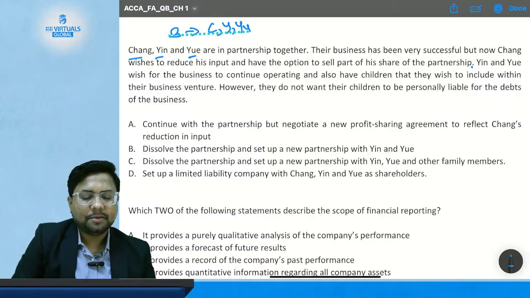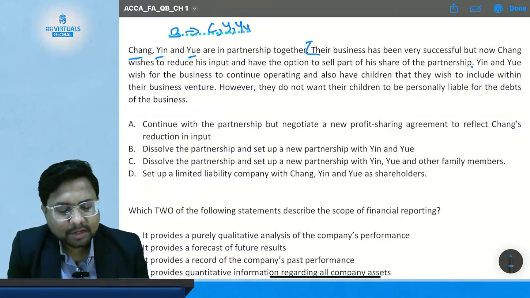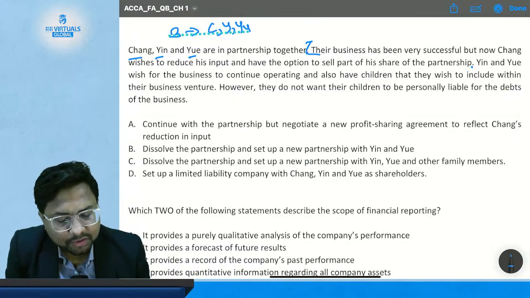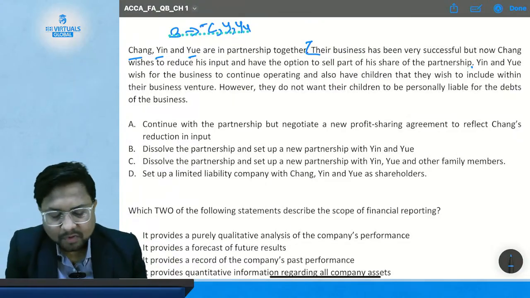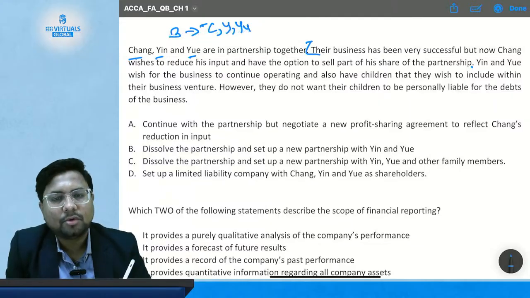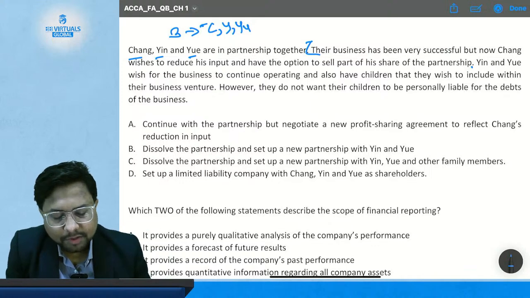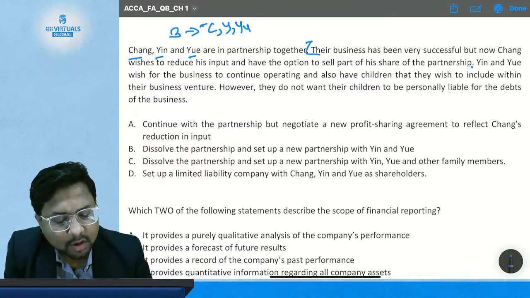Okay, so what is the statement saying? Their business has been very successful, but now Cheng wishes to reduce his input because he does not want to work more. He wants to reduce his input and have the option to sell part of his share of the partnership.